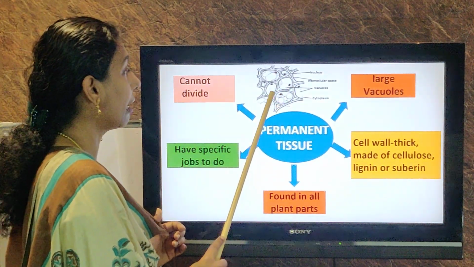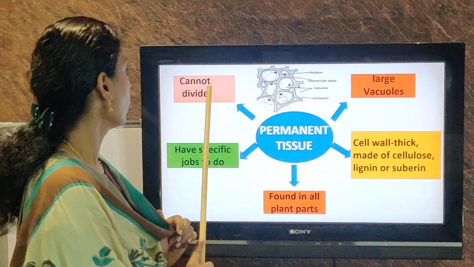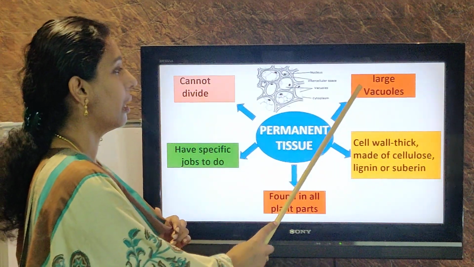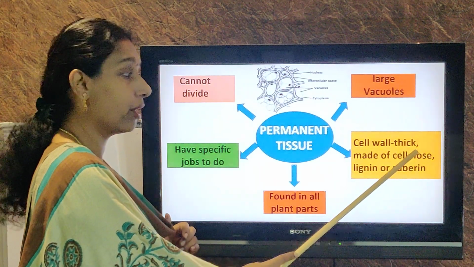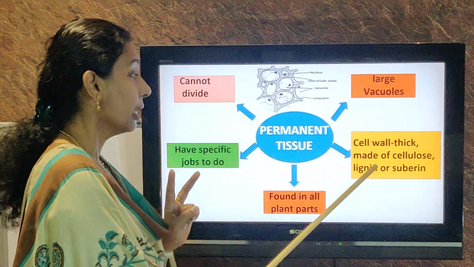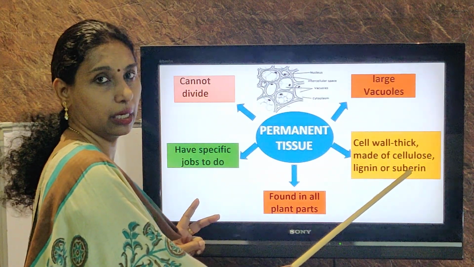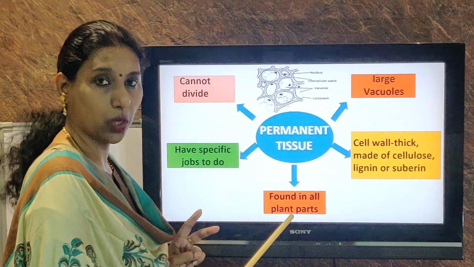If you observe the cell wall, it is comparatively thick. Can they divide? No, they cannot divide. They have large vacuoles. The cell wall has become thicker, and along with cellulose, they may get depositions of two other substances, lignin or suberin. Clear? And they are found in all parts of the body.